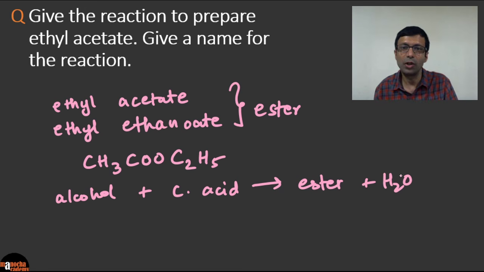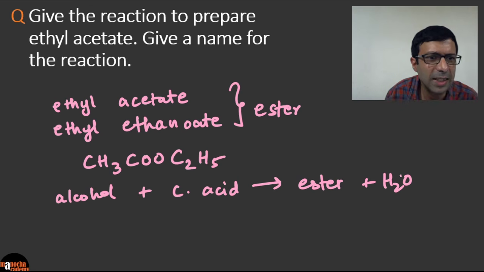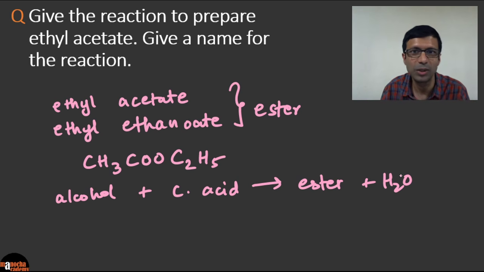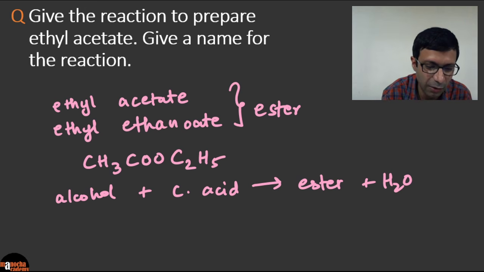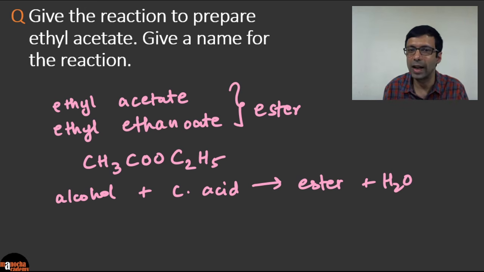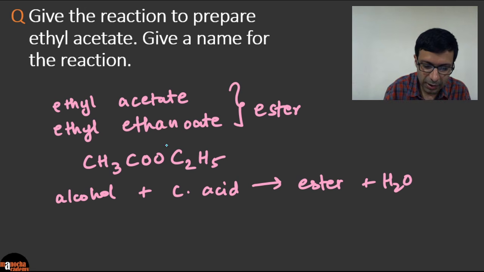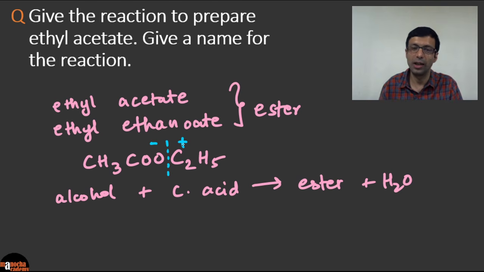And so let me show you a trick of how to easily work out this reaction. So very good. I see some of you are writing CH3CO, C2H5. That's the right formula. So let me show you a very simple trick of how to work out the alcohol and the acid. So you just need to cut this compound. It's like cutting a cake, right? So break this compound into its acetate part. And these are all rough stuff, so just do it in pencil. Don't leave all this in the exam, like I mentioned in my video on organic reactions.